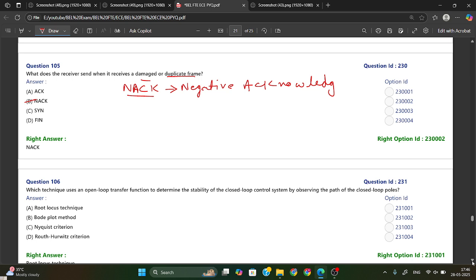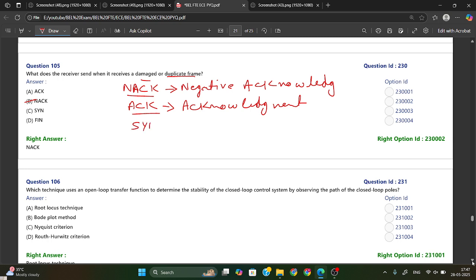Okay, option B is your right answer. Here we have ACK. ACK is acknowledgement, and it is sent when a frame is received correctly. If no damage is there and no duplicate frame is there, at that time it will send ACK. When it is received correctly, then it will send ACK.